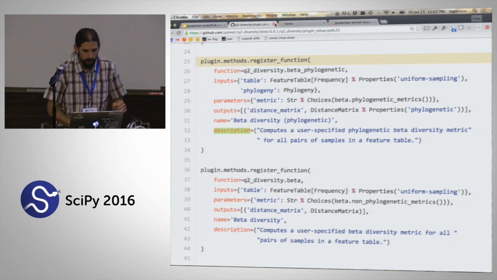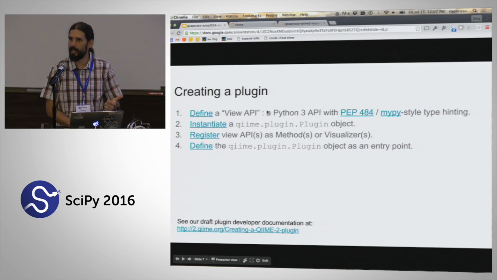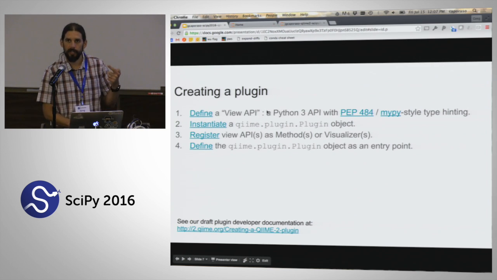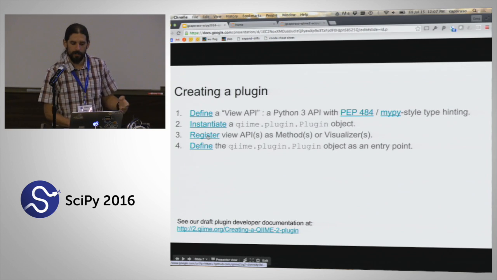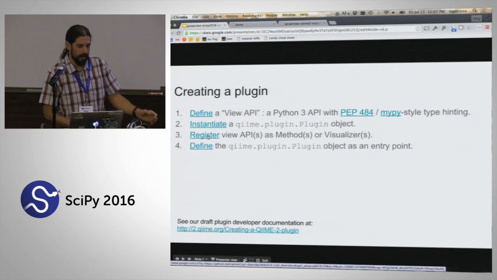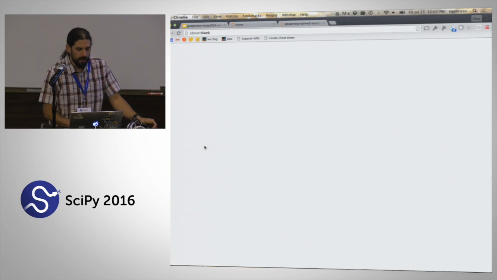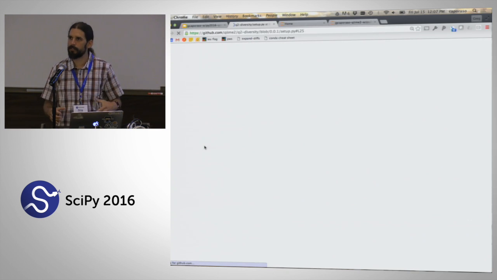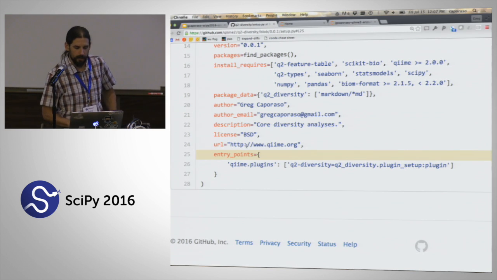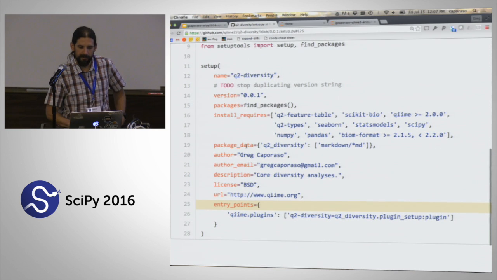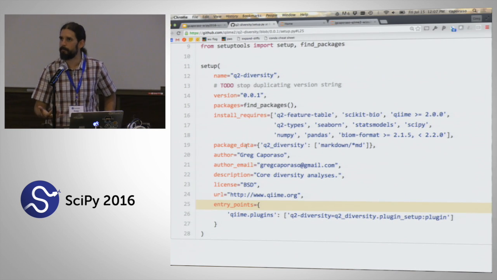So at this point, we have defined some API that we want to make accessible. We have instantiated a plugin object, and we've registered that API on our plugin object. The last thing that we need to do is tell QIIME where to find that plugin object. We do this by defining an entry point in the setup.py.